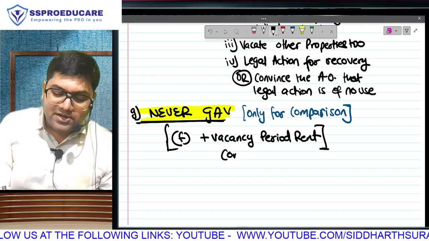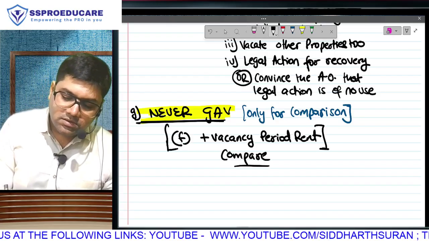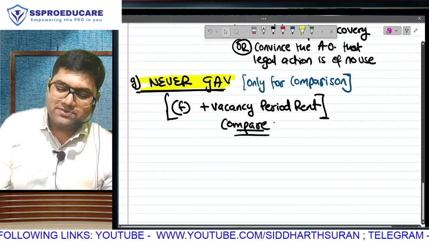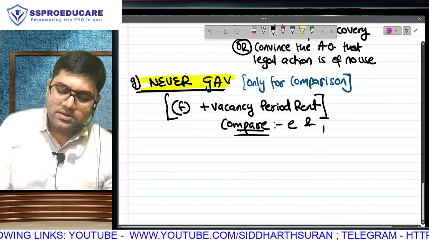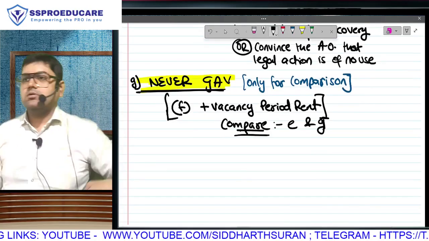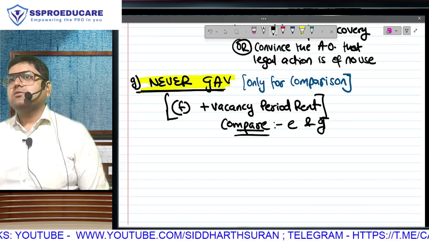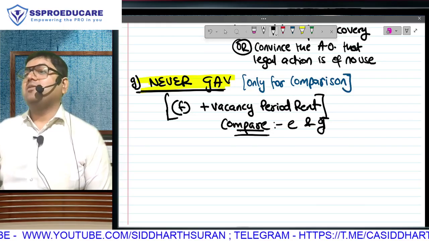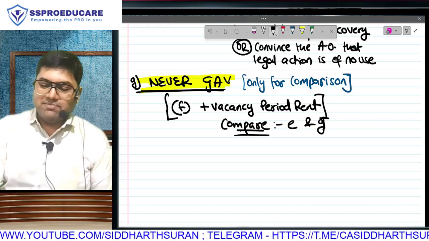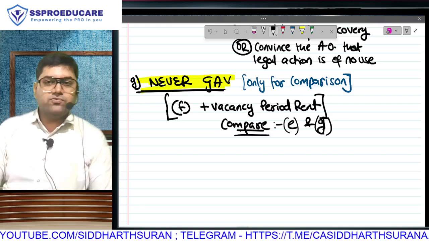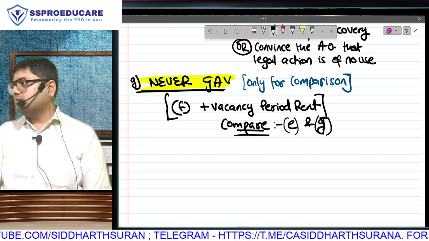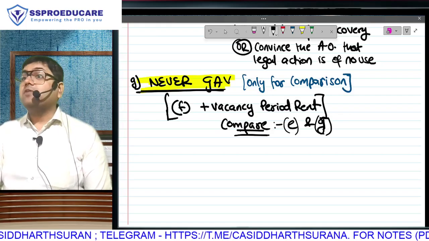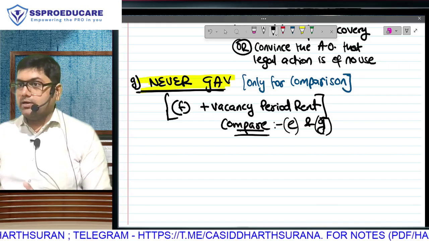Meaning the comparison we will do is not between E and F this time. Comparison will be between E and G. E is 12 months. G is also 12 months. How? F was only 3 months, but we made it 12 months by adding vacancy period rent. My question is, are these two amounts full-year, 12-month figures? Yes. So can we compare both of them? Correct. But wait.